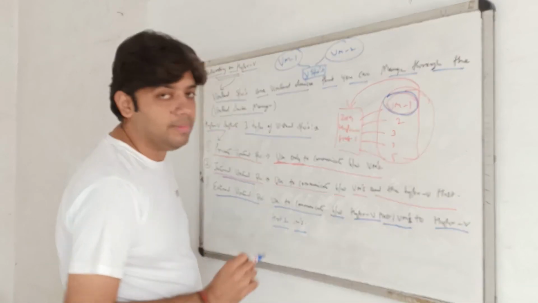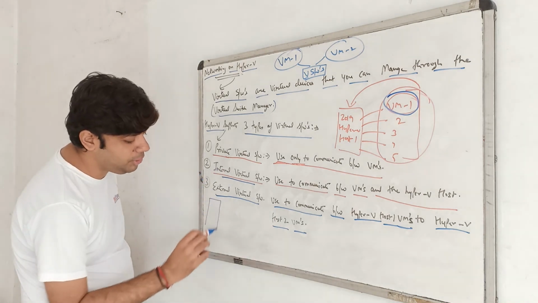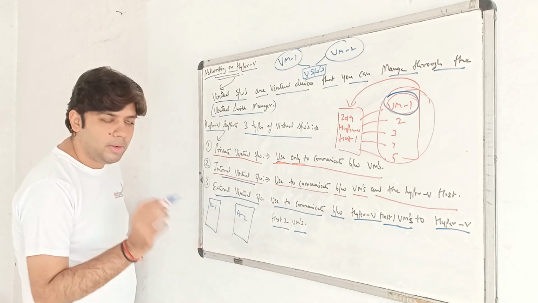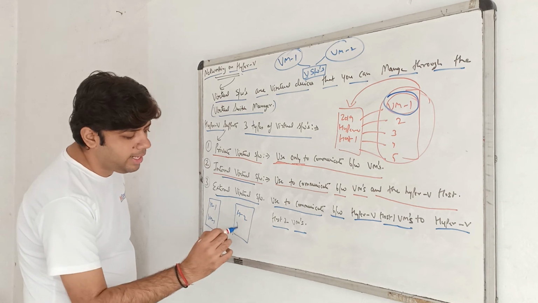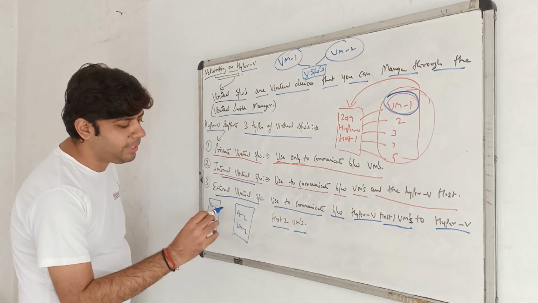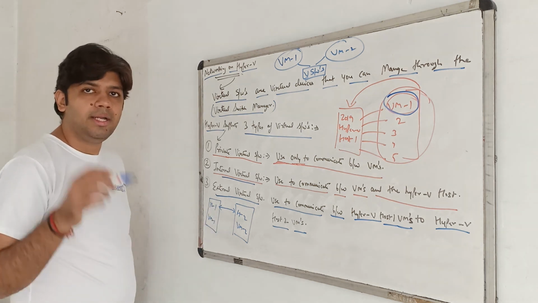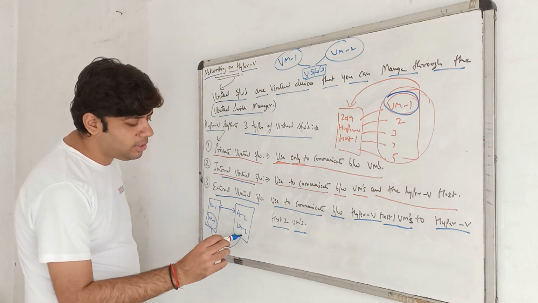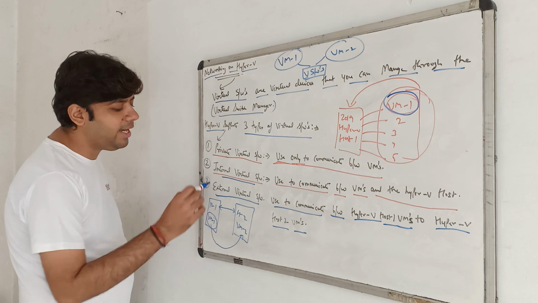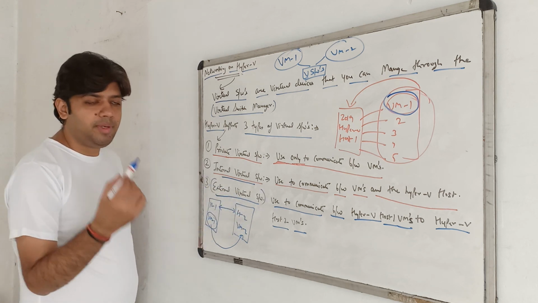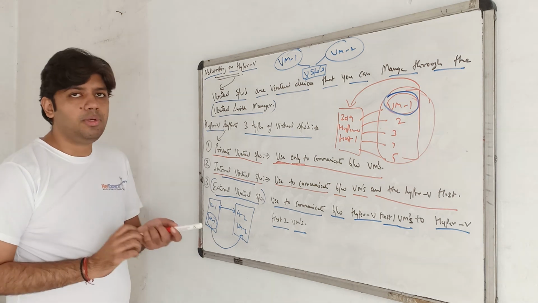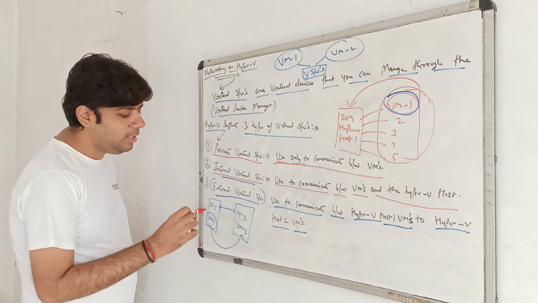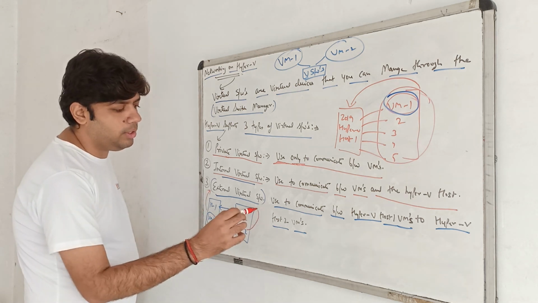The last one is the external virtual switch, used to communicate between Hyper-V host 1 VMs and Hyper-V host 2 VMs. Now we have two Hyper-V machines, host 1 and host 2. VM1 is running on one and VM2 is running on the other, and these hosts communicate with each other with the help of cables and devices. Now I want to connect this VM to this VM virtually, so I need an external virtual switch. It means that if you have multiple Hyper-V hosts and you want to communicate between different hosts' VMs, you need an external virtual switch.